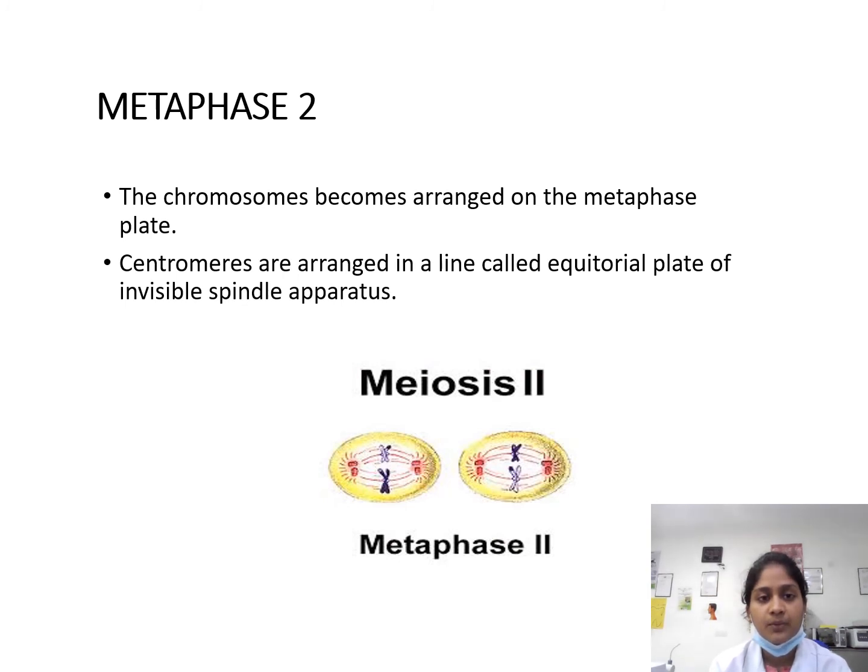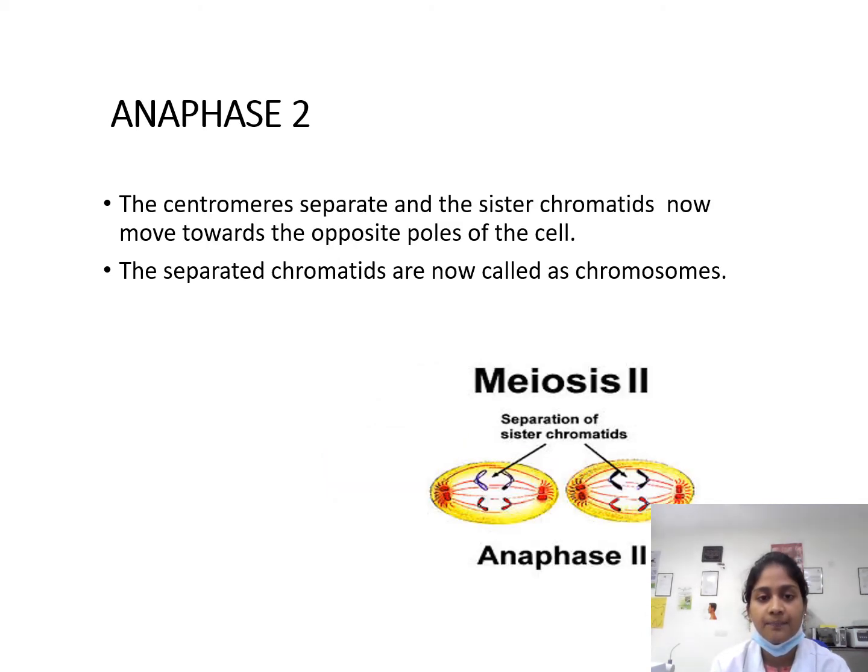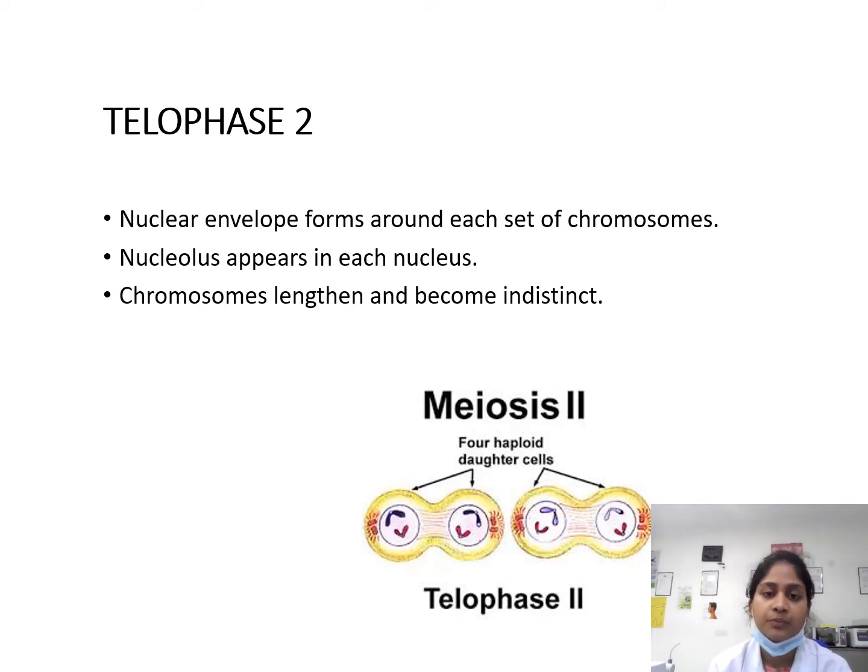Coming on to metaphase 2. The chromosomes become arranged in a metaphase plate. Centromeres are arranged in a line called the equatorial plate of the invisible spindle apparatus. In anaphase 2, the centromeres separate and the two sister chromatids now move towards the opposite poles of the cell. The separated chromatids are now called chromosomes. In telophase 2, a nuclear envelope forms around each set of chromosomes. A nucleolus appears in each nucleus. Chromosomes lengthen and become indistinct.